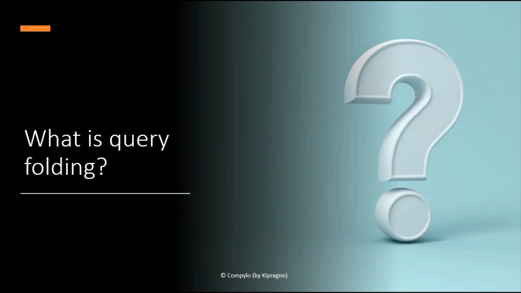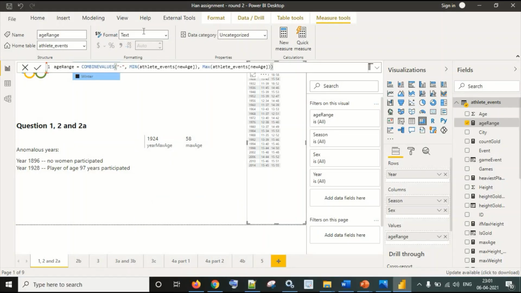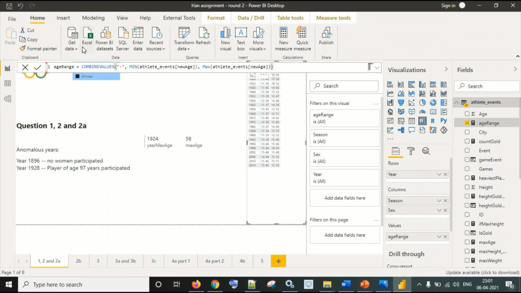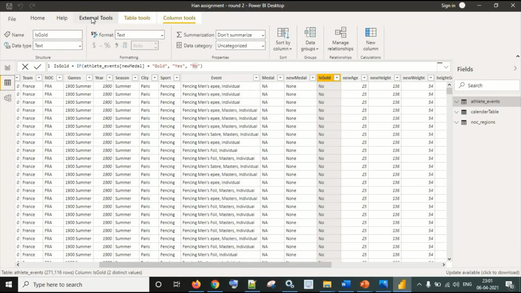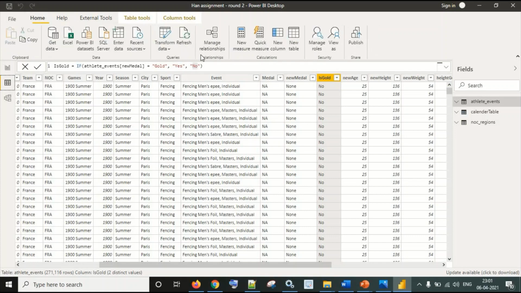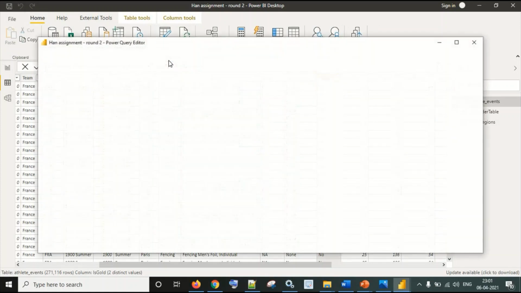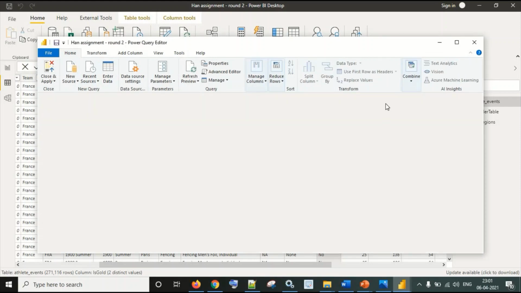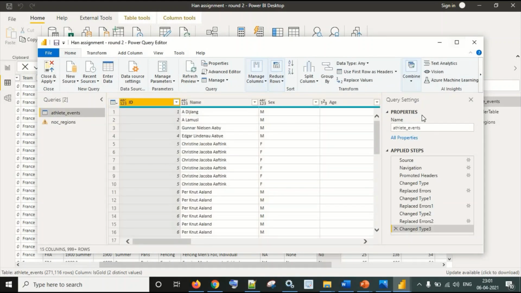Our next question will be, what is query folding? Again I'll have to navigate to Power Query. All the steps that are logged here, like change type 3, replace error, type 2, type 1, are conclusively called query folding because queries are being folded in each and every step over here.